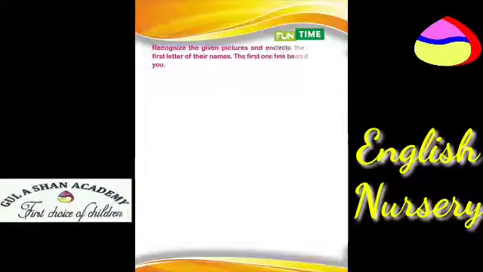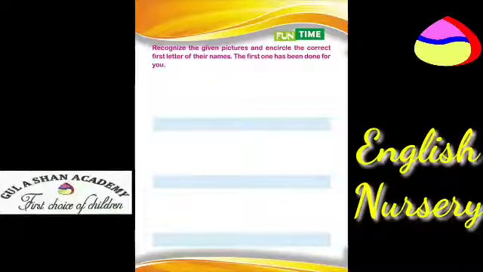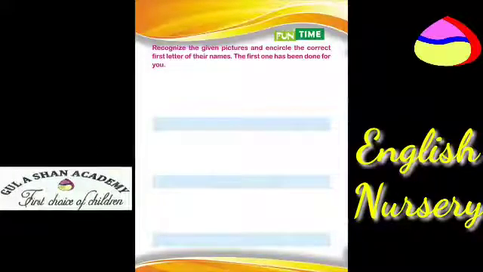Recognize the given pictures and encircle the correct first letter of their names. The first one has been done for you.